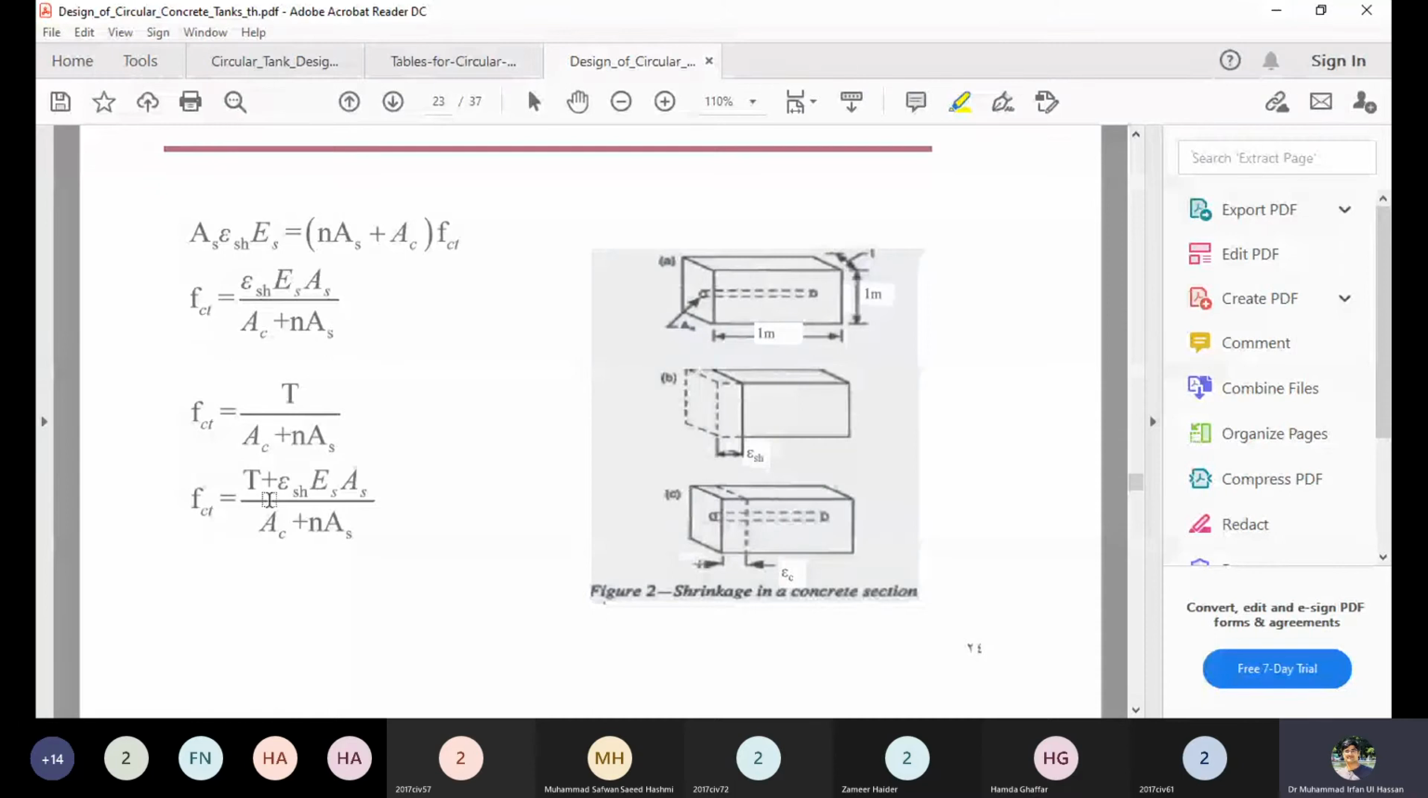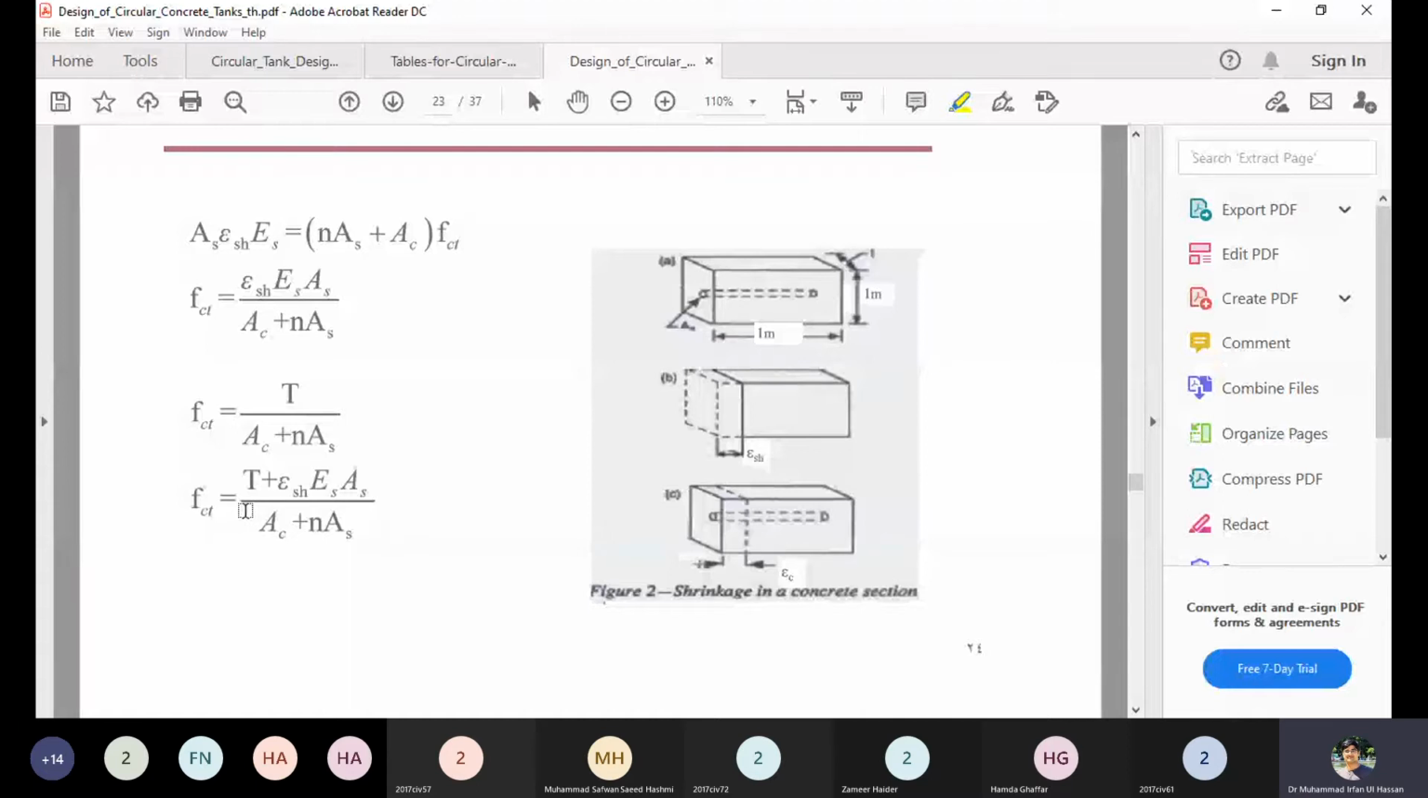Summing these two equations, it comes out to be the last equation. This is the main equation for computing the tensile stress in concrete. Now when you design the circular tank, you will assume some thickness and compute all the forces, like T, the hoop tension. The shrinkage strain is known, Es is known, the area of the steel will also be known, and the area of concrete you will assume, since the thickness is assumed, so it is also known.